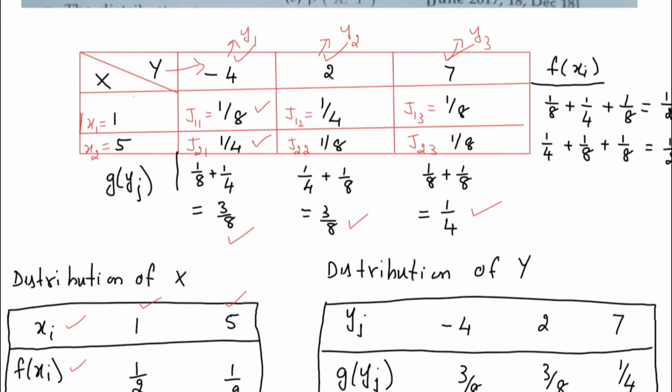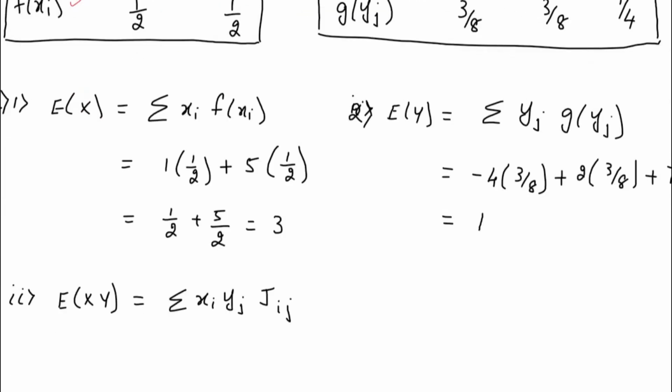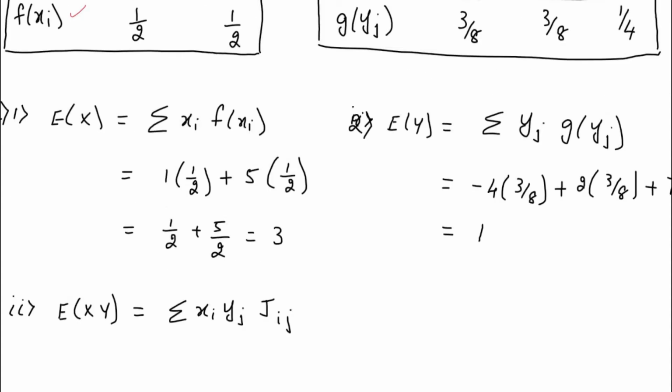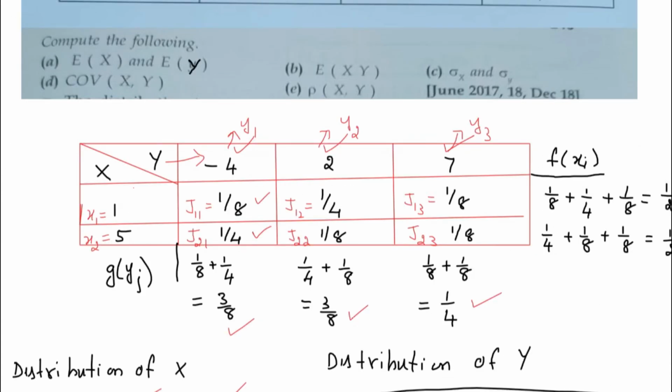So how to write down this product over here? Instead of writing it one by one, you can see x has to be multiplied by y has to be multiplied by jij. So what you have to do over here is, it's 1 multiplied by -4, that is multiplied by 1 by 8, x into y into jij.